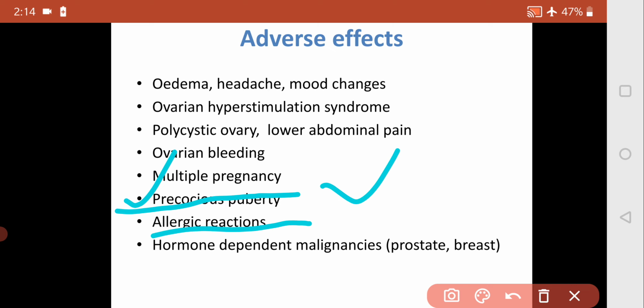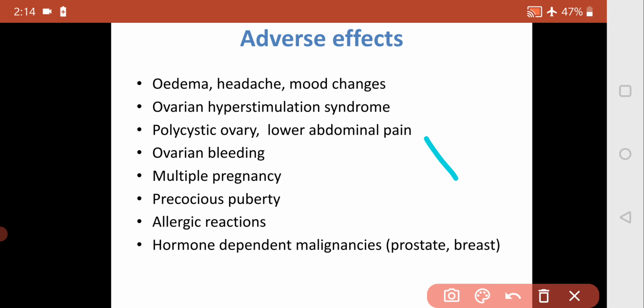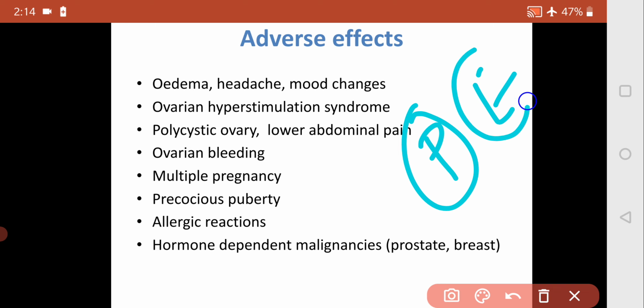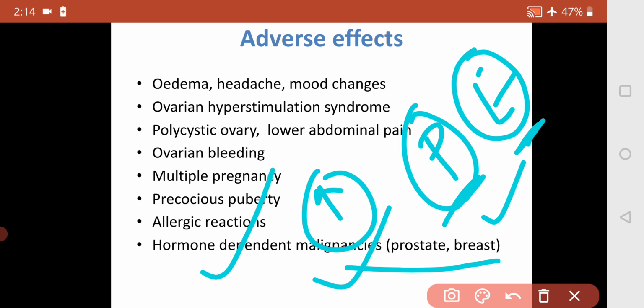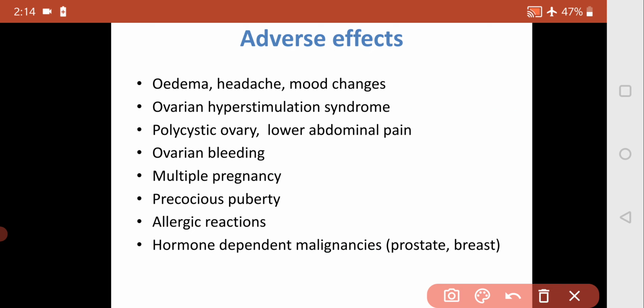Then allergic reactions, and also an increase in hormones like progesterone and estrogen, so there is an increased chance of hormone dependent malignancy, or some other disease also. So these are the ADRs of these gonadotropins.